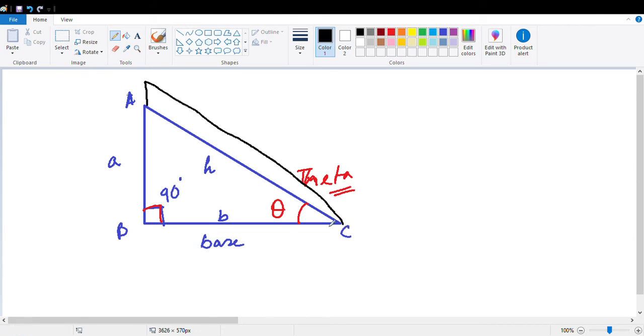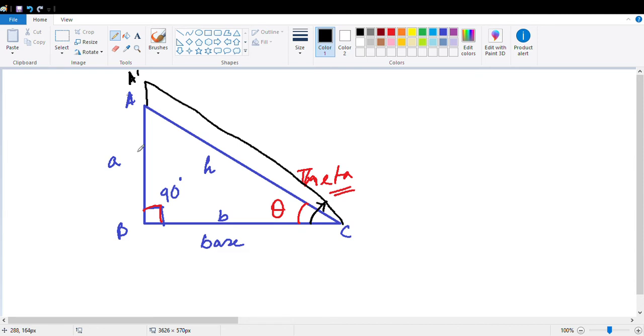Keeping BC fixed, if I increase the height of the triangle from A to A prime, you can see that this angle increases.